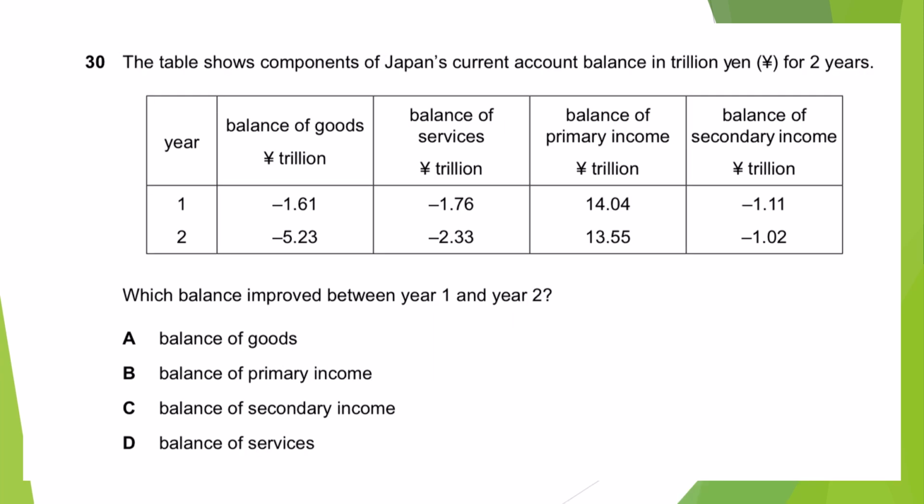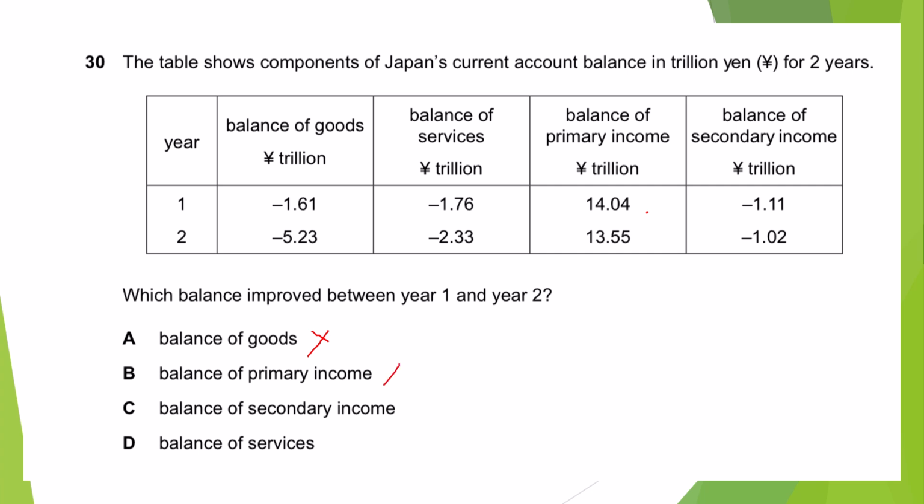So finally, the last one is, the table shows the component of Japan's current account balance in trillion yen for 2 years. They have given us the current account balances of balance of goods, balance of services, balance of primary income and balance of secondary income. So we need to look at which one has improved. Balance of goods, -1 to -5. No, this has increased. So, ये और worsen हुआ है. This has not improved.